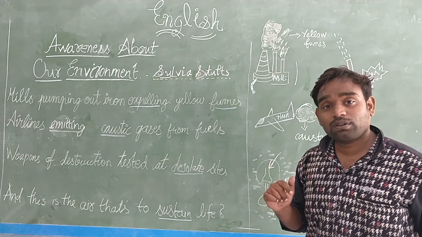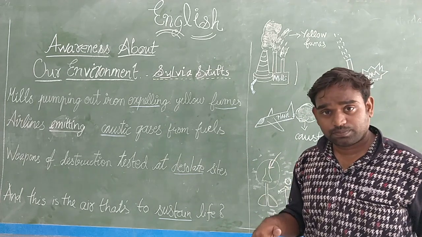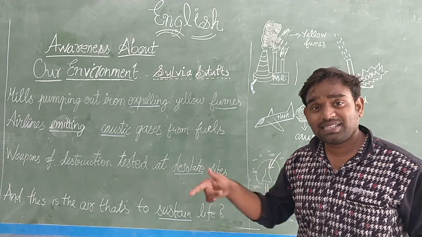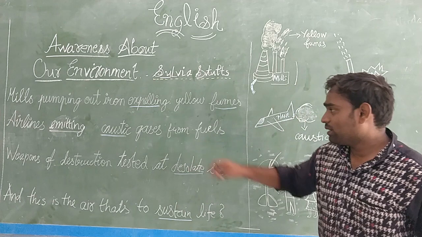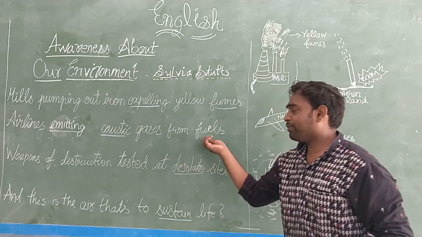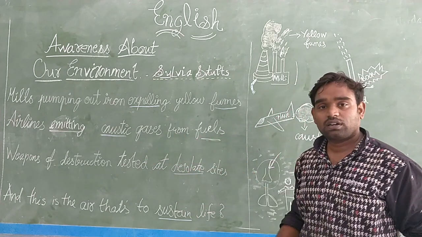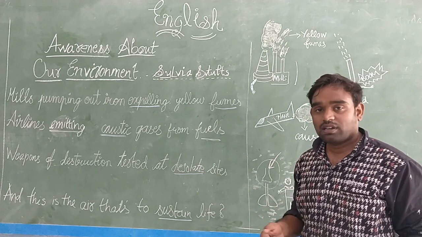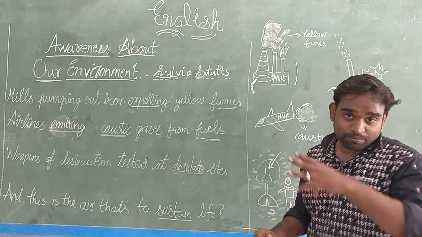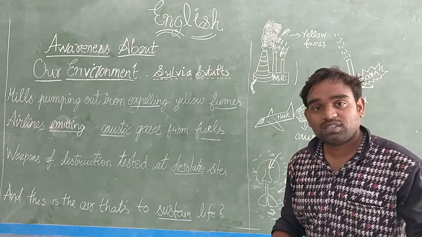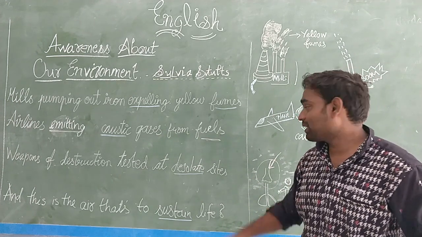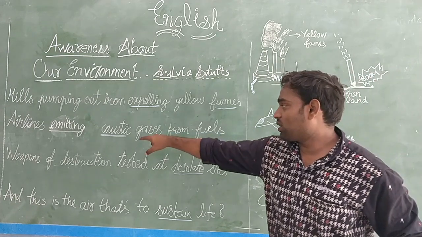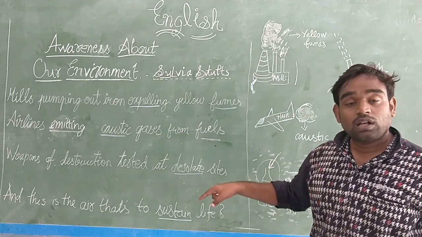But what are they doing to the earth? They are releasing poison into the earth. Why? Because of caustic gases from the fuels. Fuel means what? We are driving a bike. Bike needs petrol. Petrol is a fuel, something which is used as an energy source. That is called fuel. So caustic gases from the fuels.